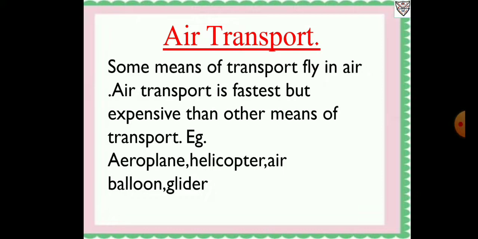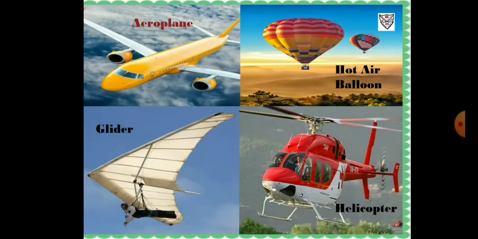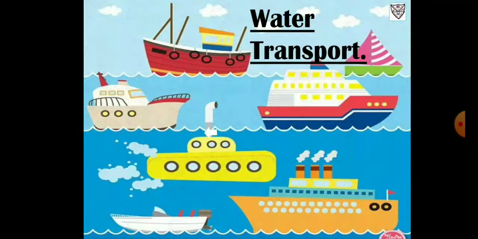For example, if you want to reach Delhi, you can reach by air in just 1 hour. But if you go by train or car or any other means of transport, it may take 2 days. So this is the fastest means of transport. Let's see the examples: aeroplane, hot air balloon, glider, helicopter.